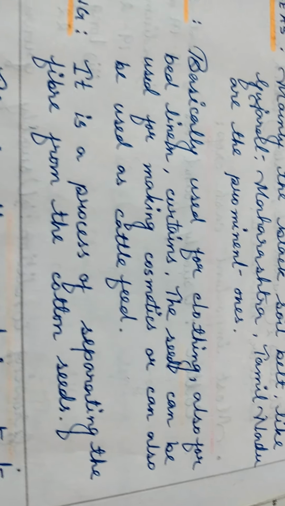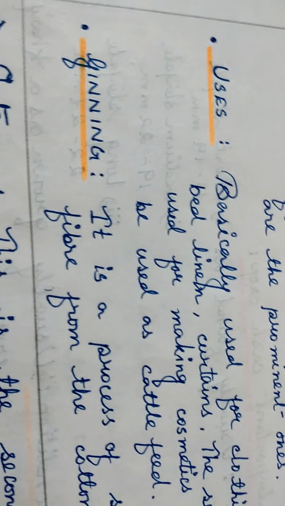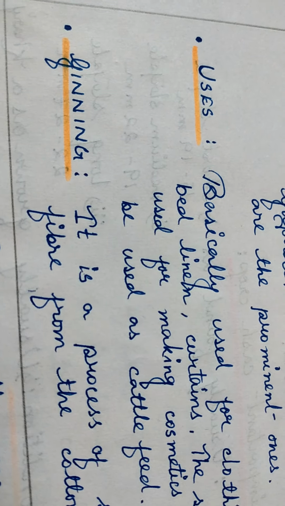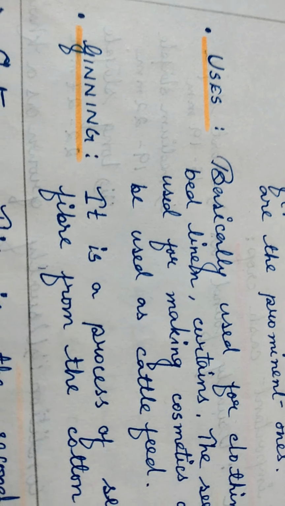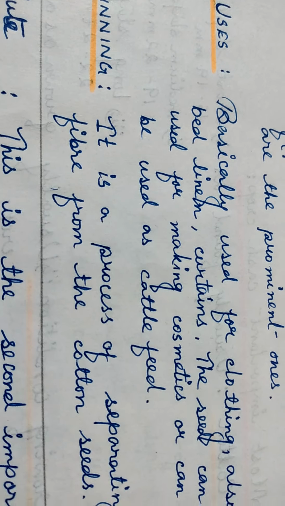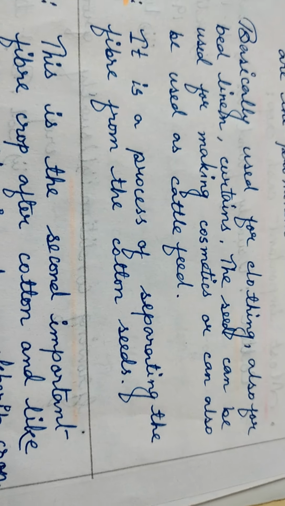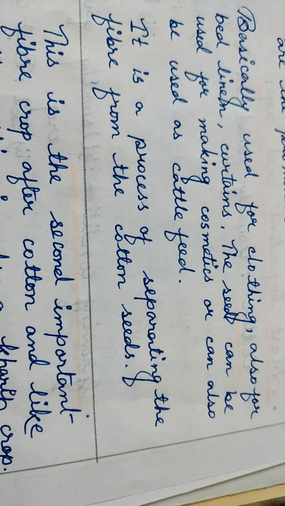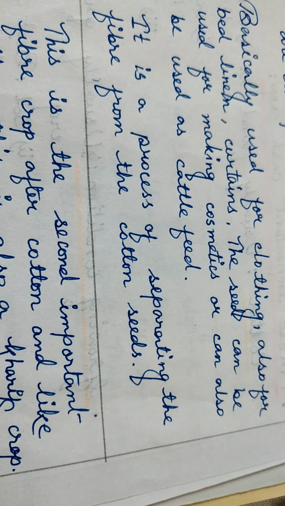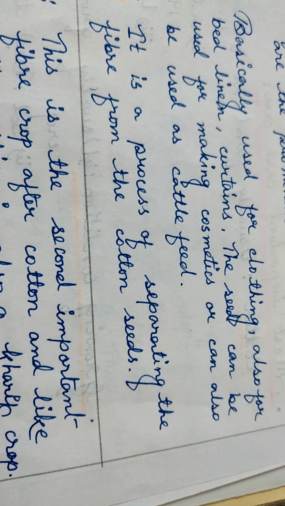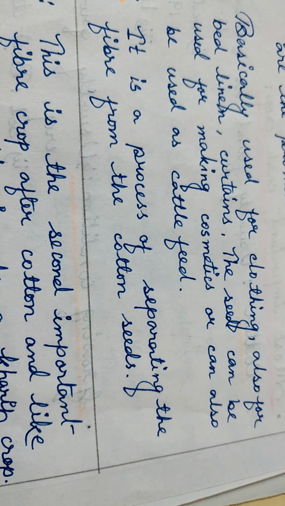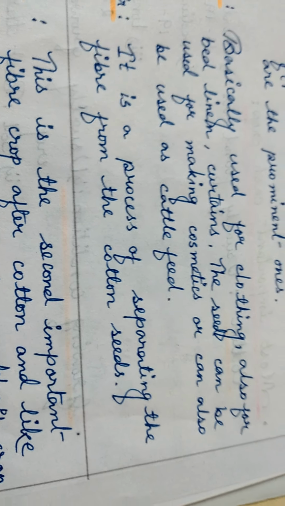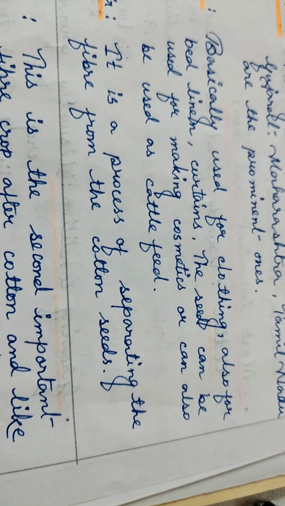Now, last but not the least, a very important procedure known as ginning, that we have to know, which is associated with cotton cultivation. It is a process of separating the fiber of cotton from the cotton seeds. So this specific procedure is known as ginning. So here we have completed whatever we are supposed to know about cotton.